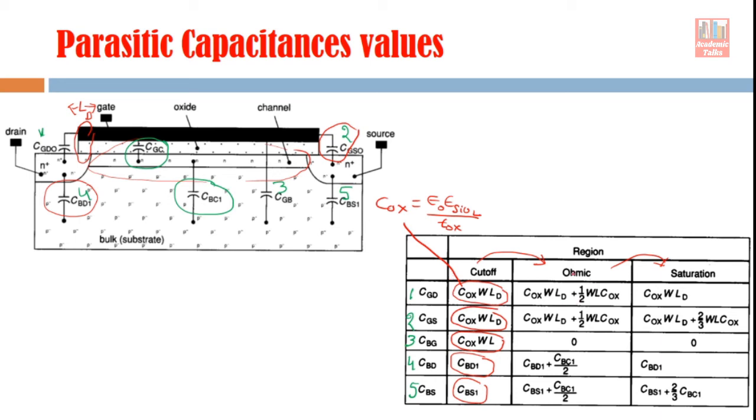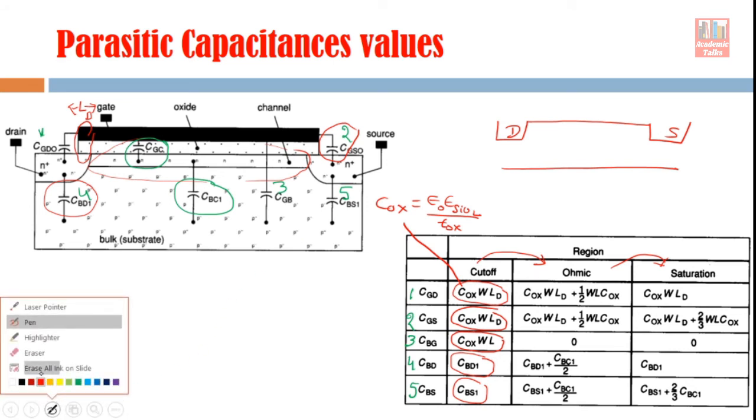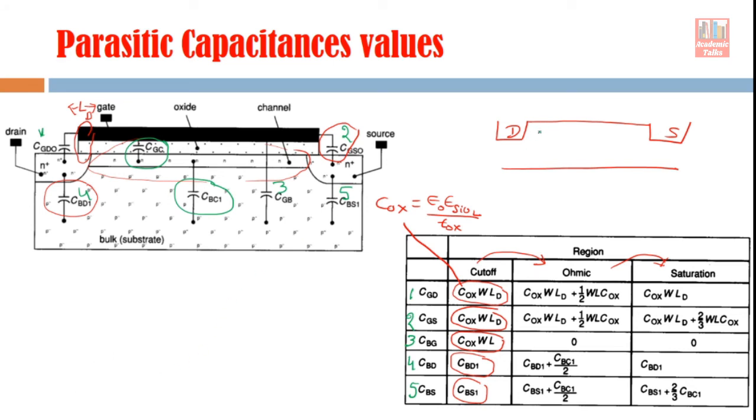Now if we are working in the ohmic region, we have to see the profile of the channel region in the ohmic region. So I'm drawing drain this side and source this side. Normally your channel, so let's choose a different color for the channel. Channel is here in this portion, right?